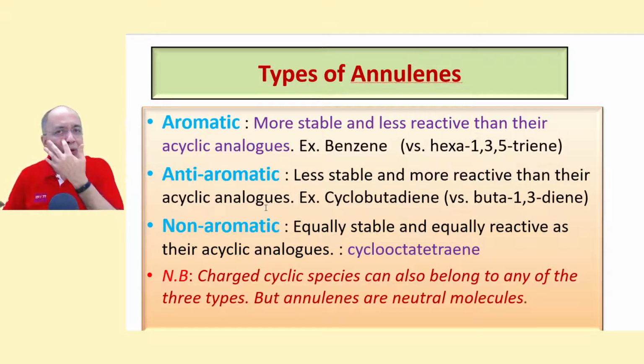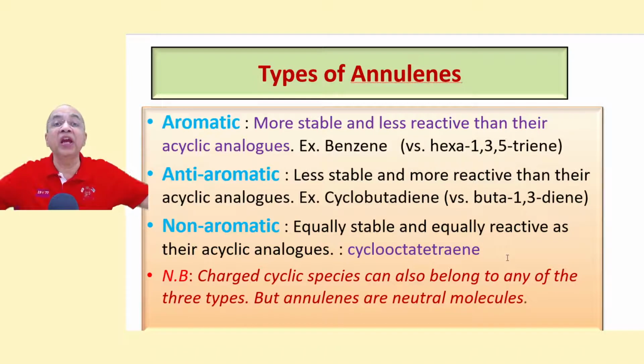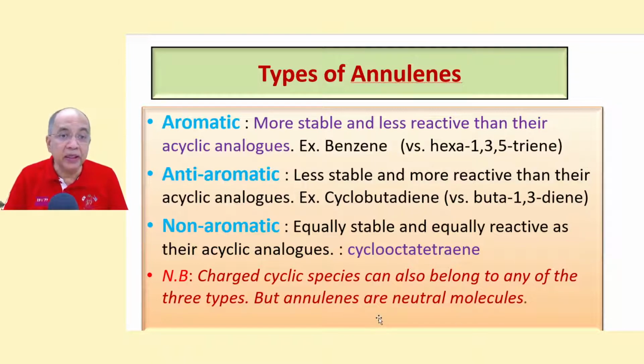In between comes non-aromatic. Equally stable and equally reactive as their acyclic analogues. Cyclooctatetraene, having 4 alternate double bonds, is as reactive, as stable as its corresponding open chain analog. But since it is a cyclic annulene, it is an annulene, but a non-aromatic annulene. This is anti-aromatic annulene. This is aromatic annulene.